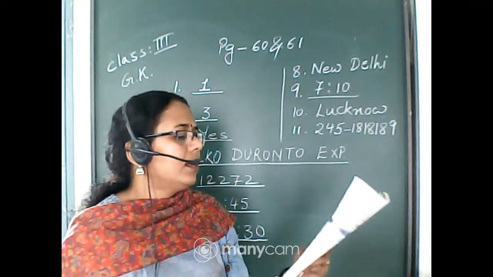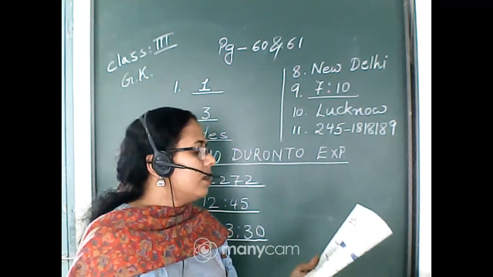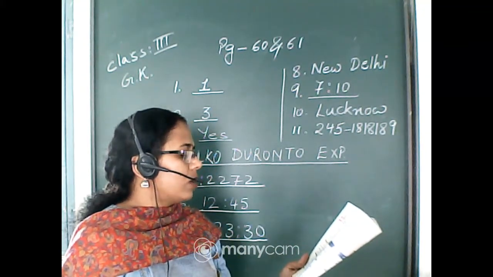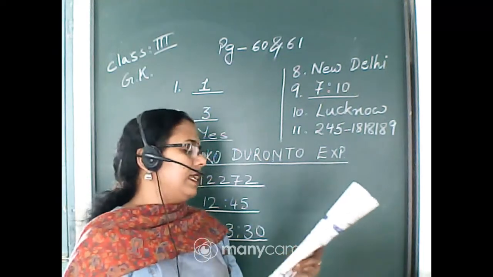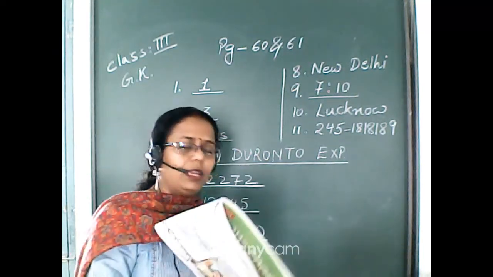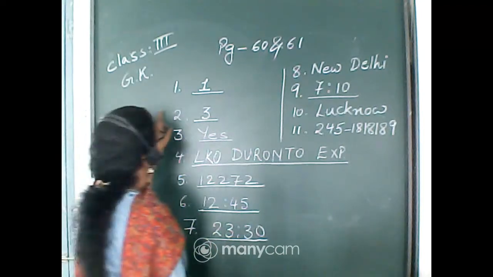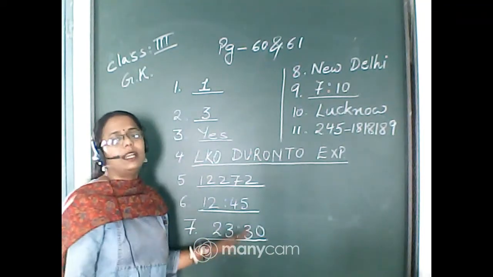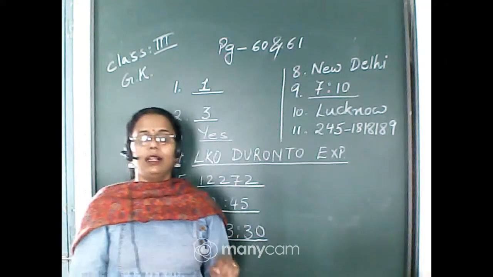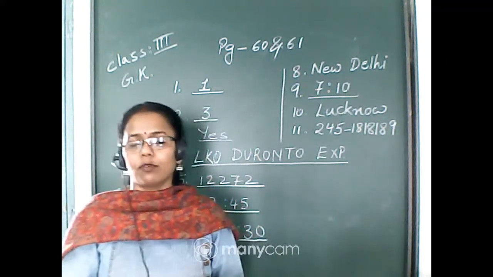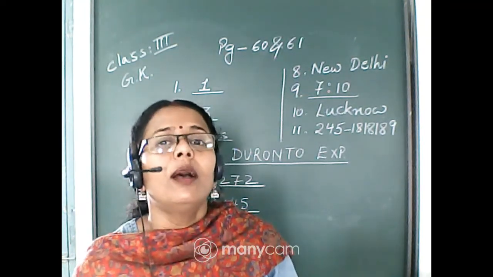Sorry, it's 11, all total 11 is completed. We had 11 questions, so we have covered all 11 questions, and we have written the answers of each and every question with the help of this ticket which has been provided to us in the form of a picture.